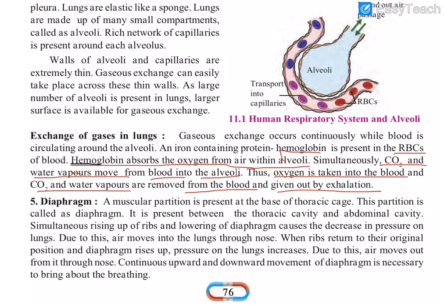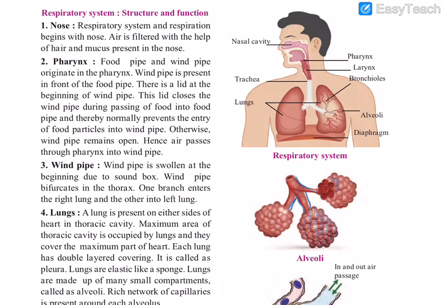The fifth part of the respiratory system is the diaphragm. So what is a diaphragm? A muscular partition is present at the base of the thoracic cage. You can see the diaphragm in this picture.